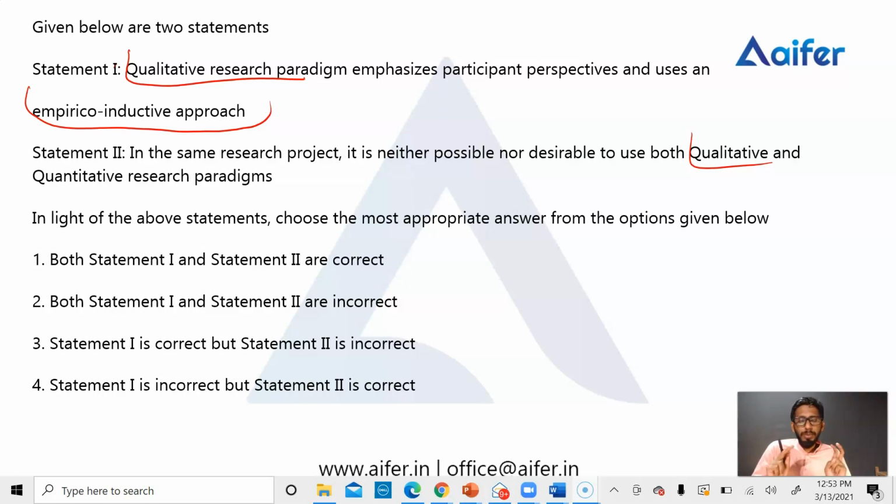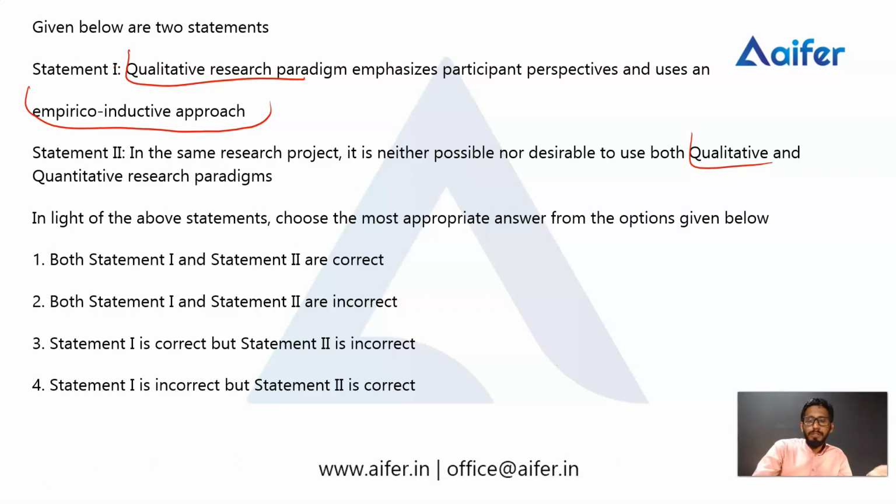There are two approaches, the empirico-inductive approach and the empirico-deductive approach. Induction and deduction. In the inductive approach, the researcher searches from particular to general. This is the inductive approach. Whereas the deductive approach means from general to particular.